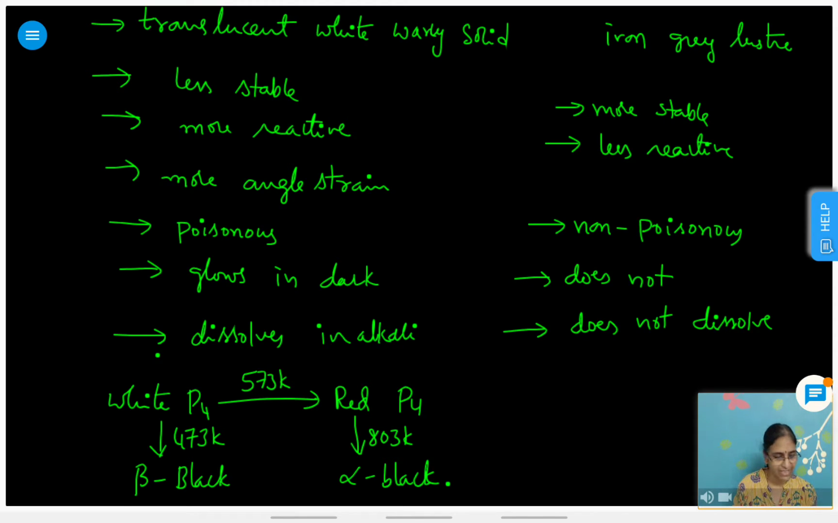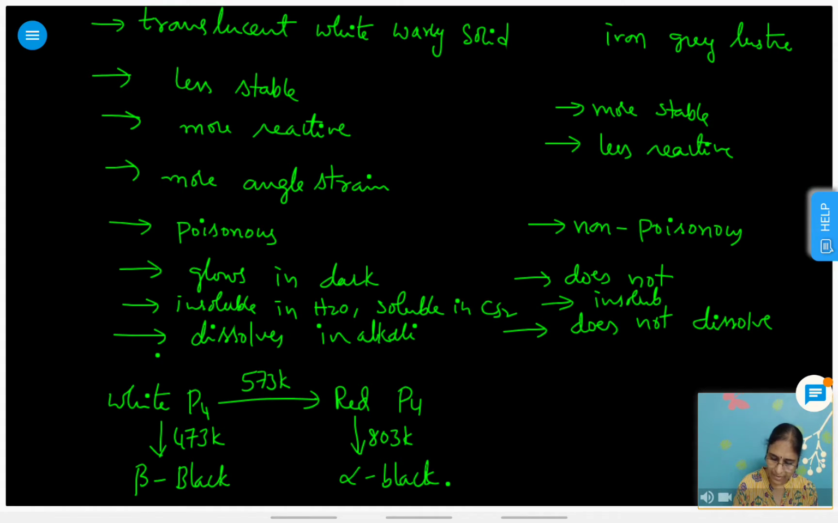So what are the points of differences, similarities and differences like that? White phosphorus is insoluble in water, soluble in CS2. I'll write 2 more points. So this is insoluble in water and soluble in CS2. And in the other case, insoluble in water and also CS2. Got it, students?